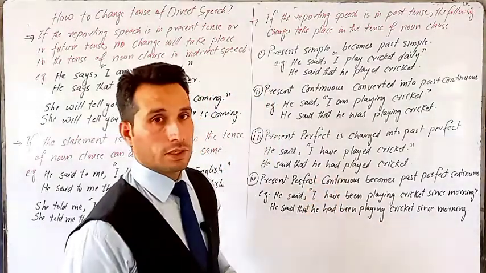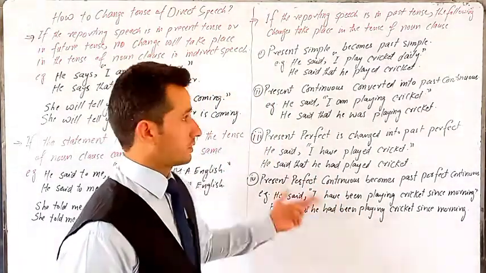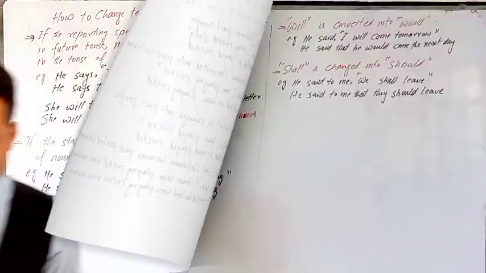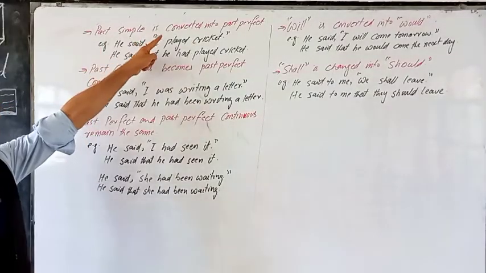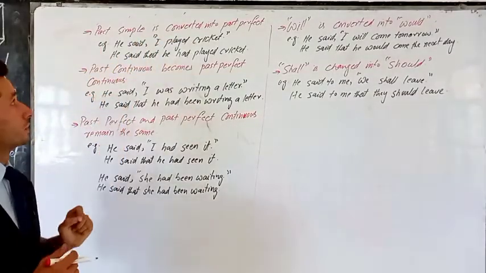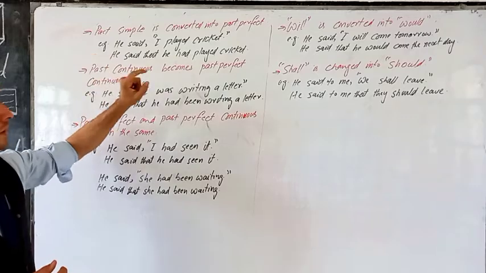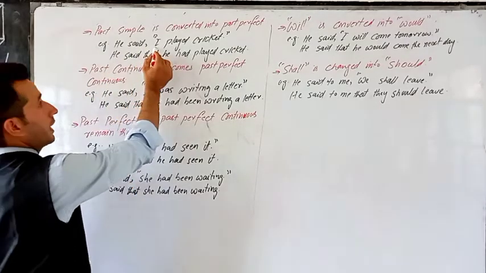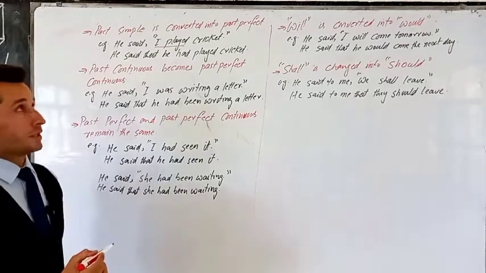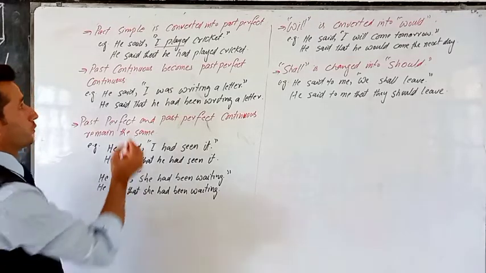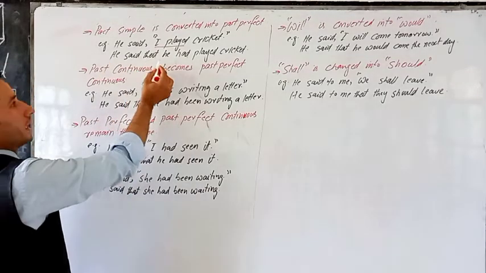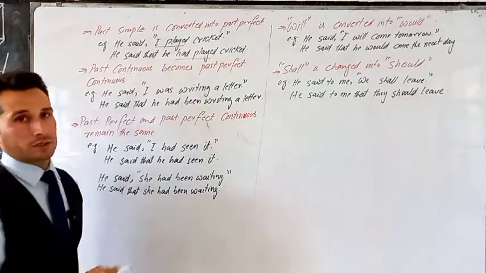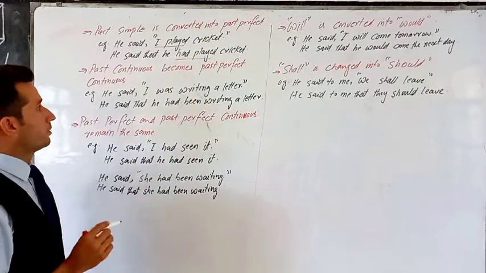There are some other changes that we'll discuss as well. Next, past simple is converted into past perfect. So if there is past simple tense in the noun clause, it is converted into past perfect. He said, I played cricket. I played, it is past simple tense. So when we convert it, he said that he had played cricket. So it is converted into past perfect.